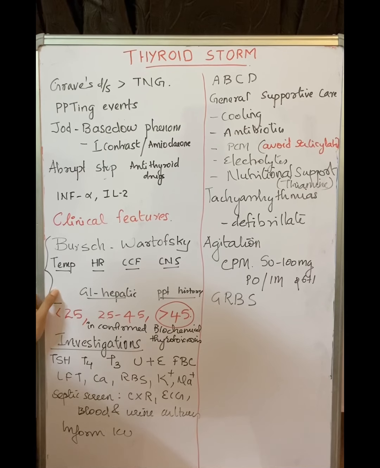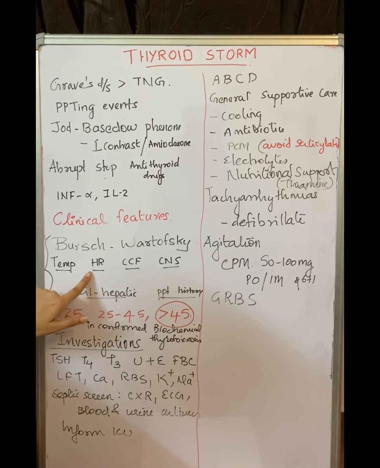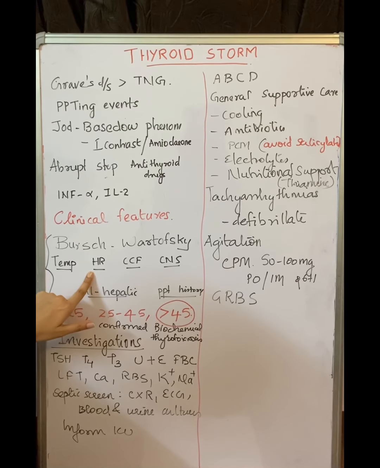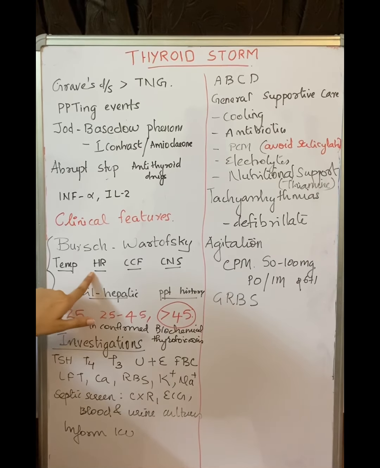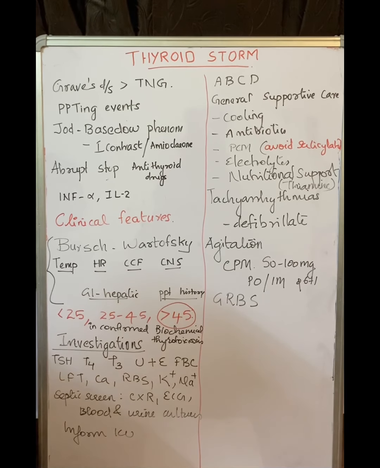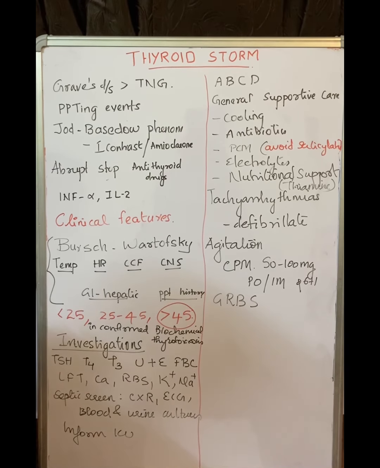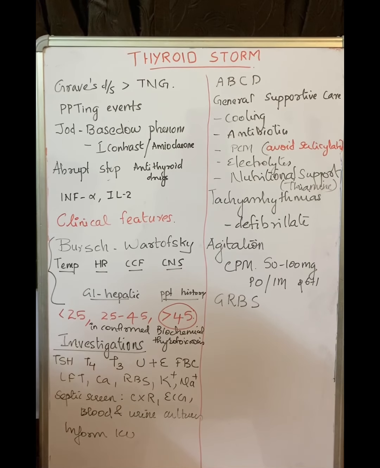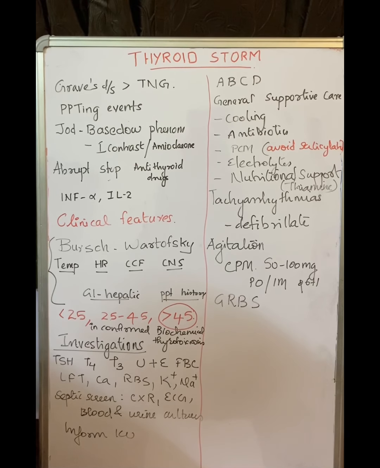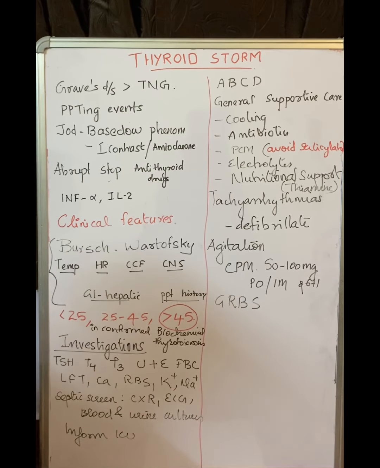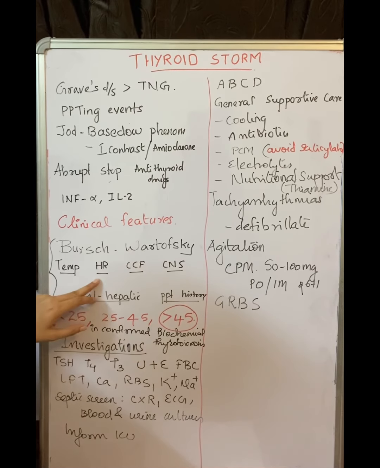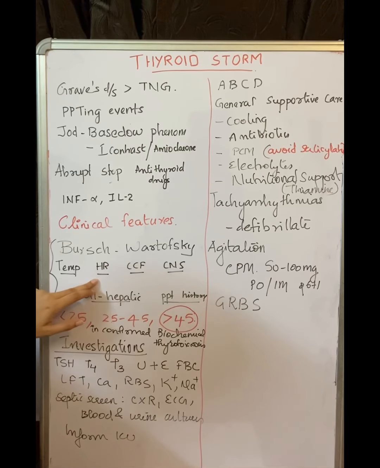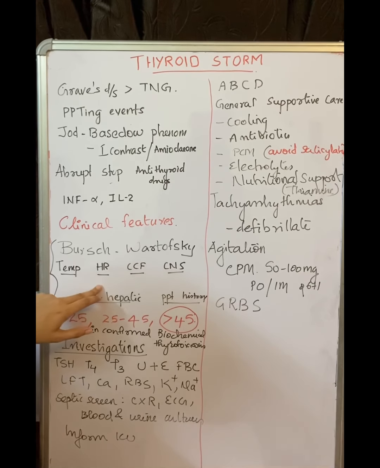For the heart rate, we start the scoring from 99 to 109, it is 5. 110 to 120, 10. 120 to 130, 15. 130 to 139, 20. More than 140, the score will be 25. So if a patient comes with a temperature more than 104 degrees, the score has come to 30, and if his heart rate is more than 140, then the score has already reached 55. That means the patient is a confirmed thyroid storm. Or if the patient has presented with atrial fibrillation, then the score added to the heart rate will be 10.